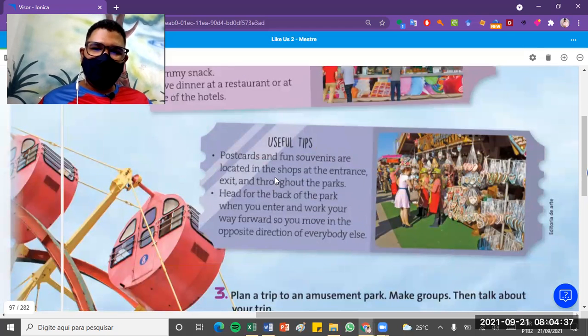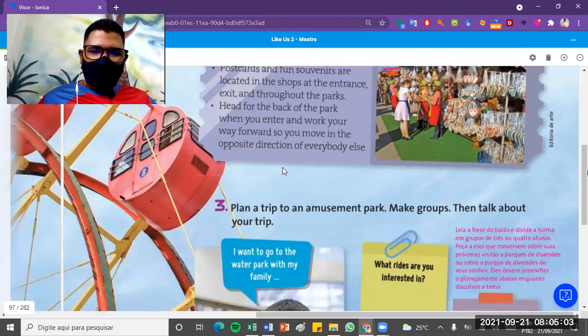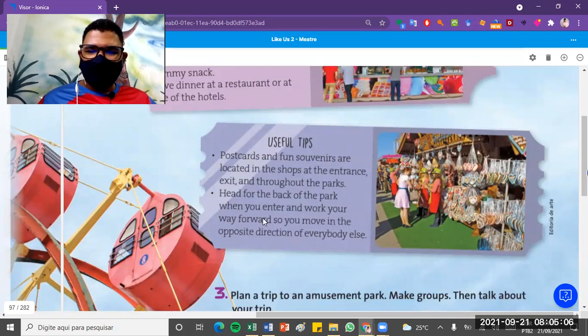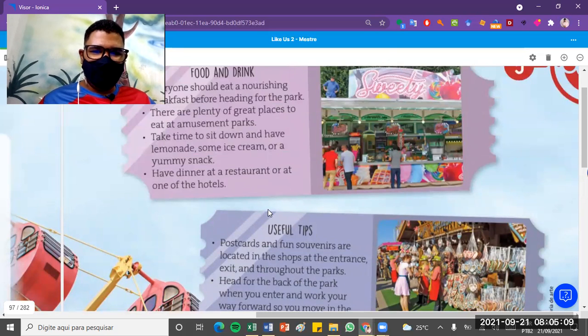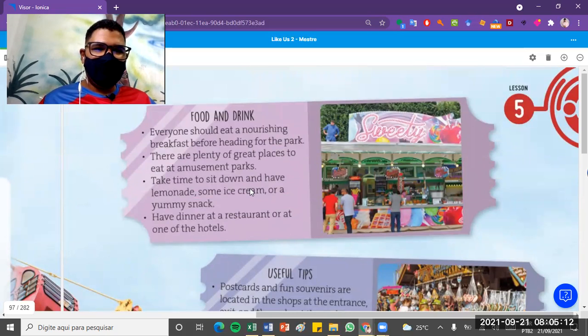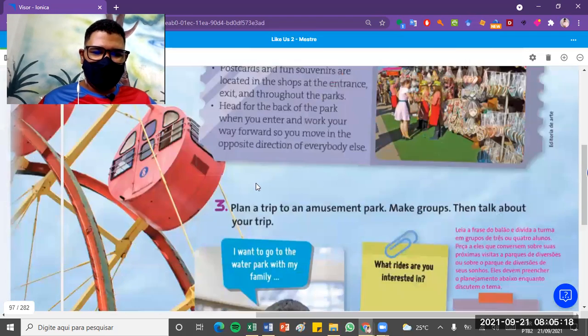Useful tips, postcards and fun souvenirs are located in the shops and at the entrance, exit, and throughout the park. Head for the park when you enter and work your way forward. You move in the opposite direction of everybody else. Okay, so a useful tip is to get some postcards, and those postcards are almost everywhere, and some souvenirs as well. And for food and drinks, you can also have it almost everywhere on the parks, okay.